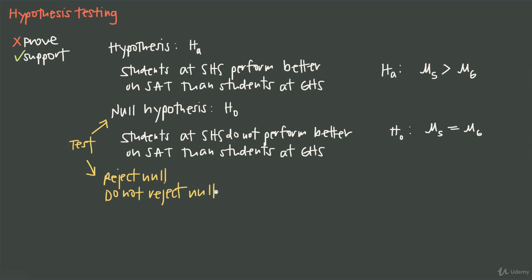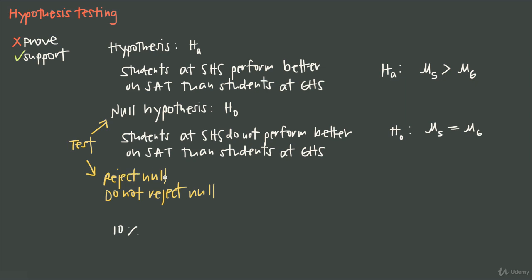So now the question becomes, how do you go about rejecting the null hypothesis, or when would you not reject the null hypothesis? Well, what you want to do before you start your test is pick a probability level. So let's say that we pick a level of 10%. When we say 10%, what we really mean is that we're setting a kind of threshold where we say we